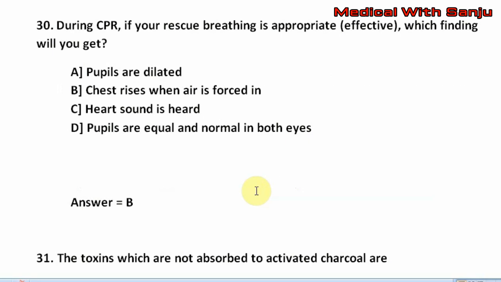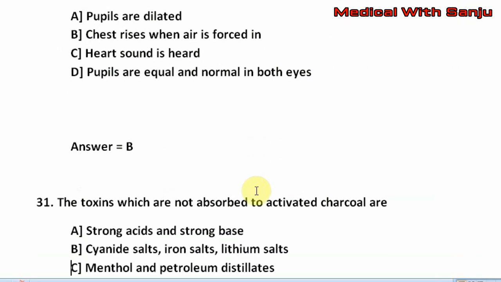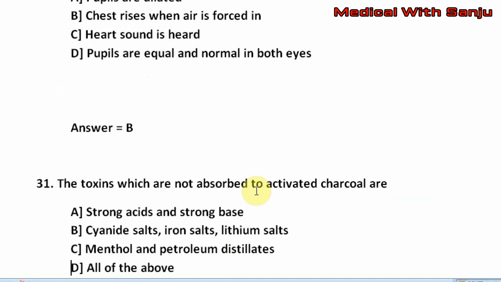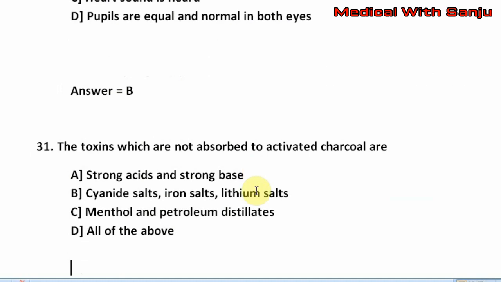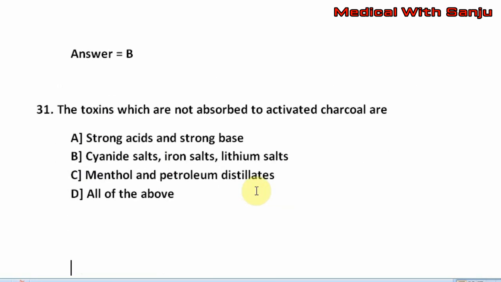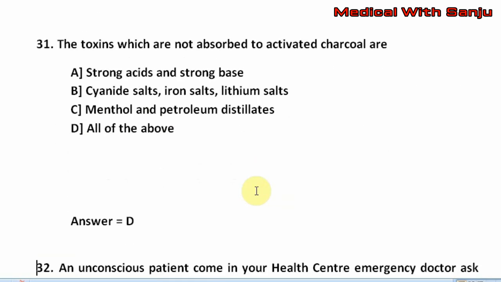Question number 31. The toxins which are not absorbed to activate charcoal are option A. Strong acids and strong base. Option B. Cyanide salt, iron salt, lithium salt. Option C. Menthol and petroleum distillates. Option D. All of the above. The right answer is option D, that is all of the above.